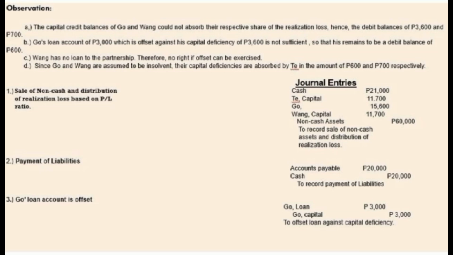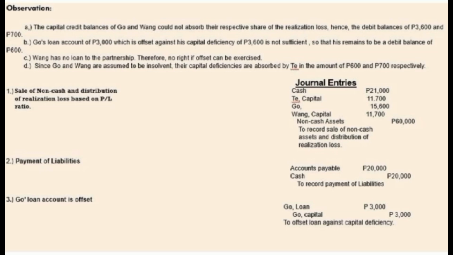Hence, the debit balances of 3,600 and 700 pesos. Letter B, Go's loan account of 3,000 pesos, which is offset against his capital deficiency of 3,600, is not sufficient, so that remains to be a debit balance of 600 pesos. Letter C, Wang has no loan to the partnership, therefore no right of offset can be exercised. Letter D, since Go and Wang are assumed to be insolvent, their capital deficiencies are absorbed by T in the amount of 600 pesos and 700 pesos respectively.